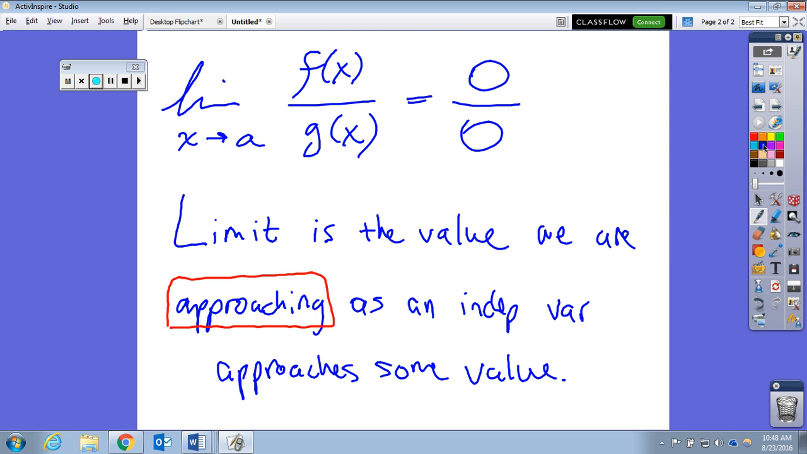Okay? So the limit is the value we are approaching, and this is very important in the study of calculus because we deal with values that we are approaching, even if we never absolutely get there, and we can never actually pause reality at an exact point in time. Okay, so what we are approaching as an independent variable approaches some value.